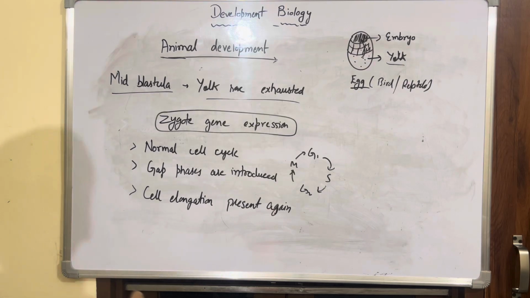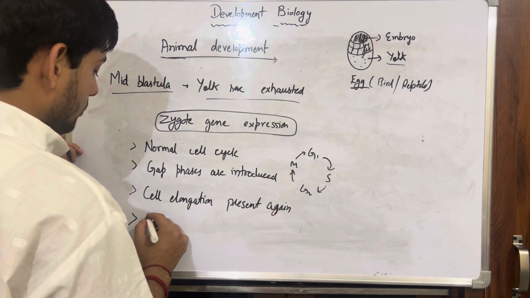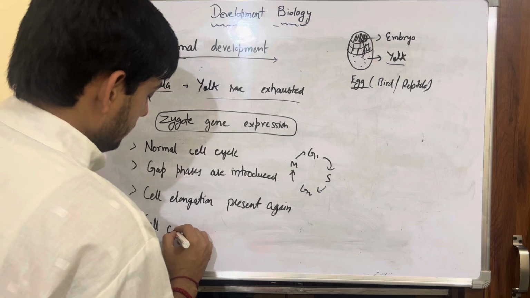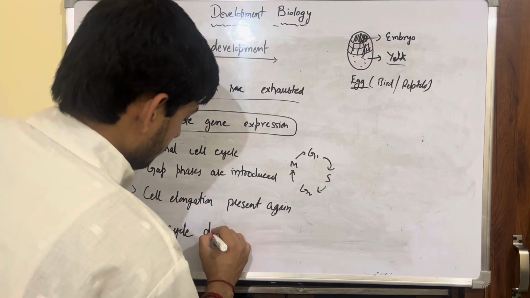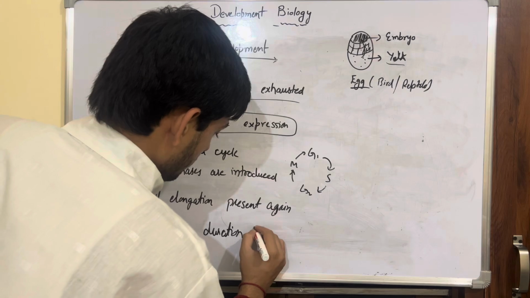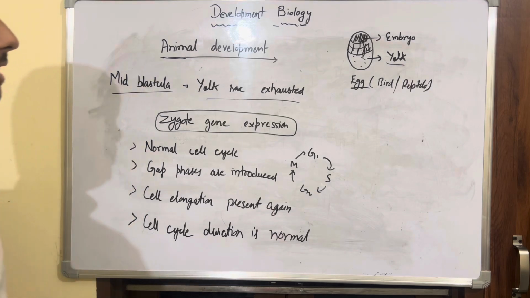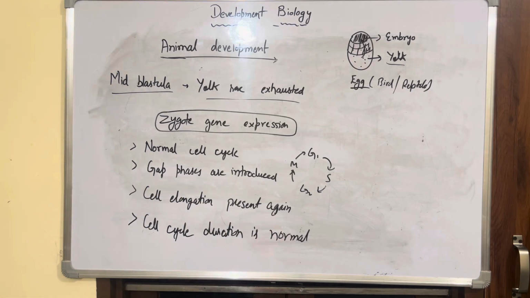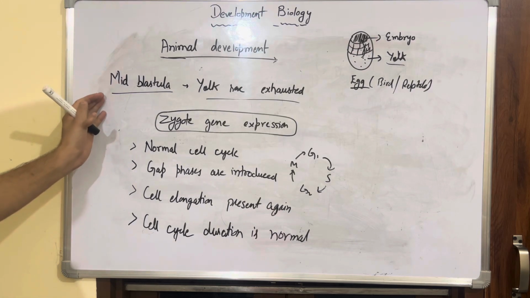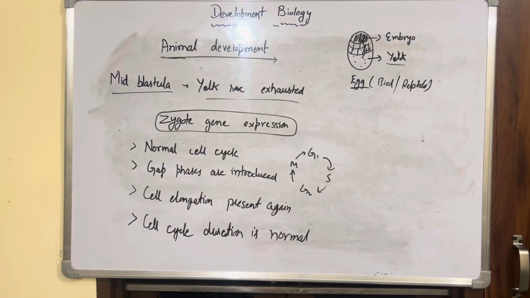Also, the duration of the cell cycle is not rapid anymore; the cell cycle duration is normal, while in your early development stage it was very rapid. In the later stages everything becomes normal, and this is how the development of animals continues. After the mid blastula stage, mid blastula to late blastula, it will form other forms, and later it will develop into your larva, then to adult.